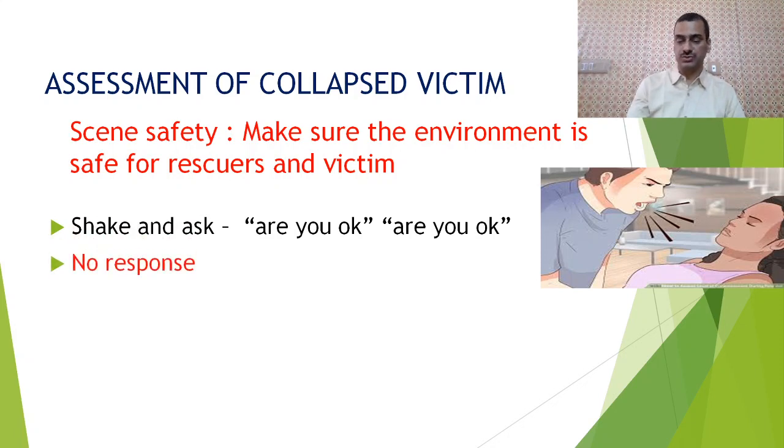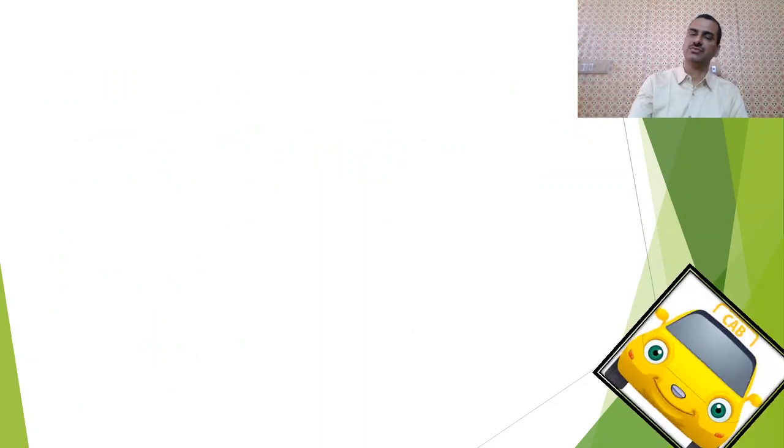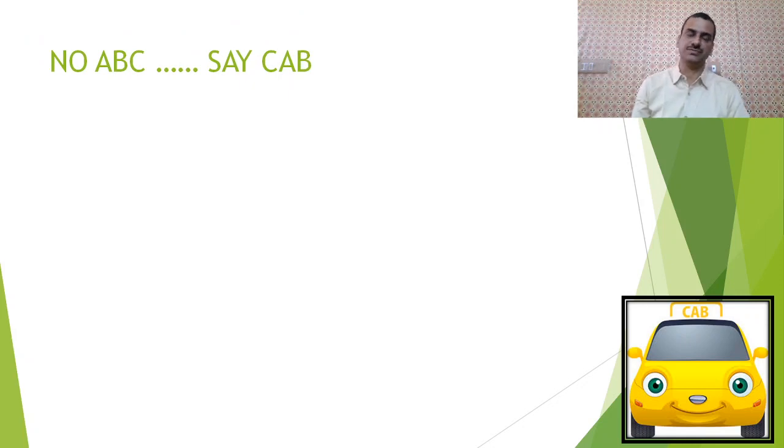If there is no response, then check the carotid pulse and respiration simultaneously. The carotid pulse is here; we check whether the pulse is there, and simultaneously we check for respiration to reduce the time to the first chest compression. If again there is no response, then we start CAB. Nowadays we are not going for ABC, we should go for CAB.